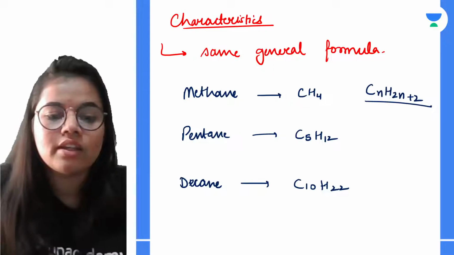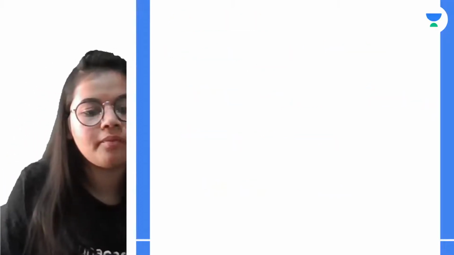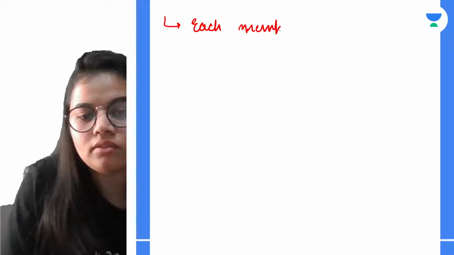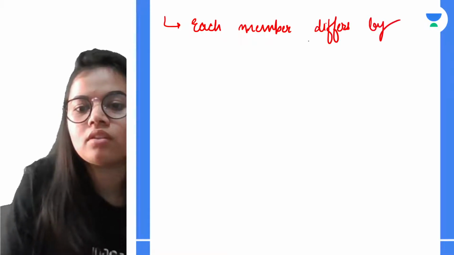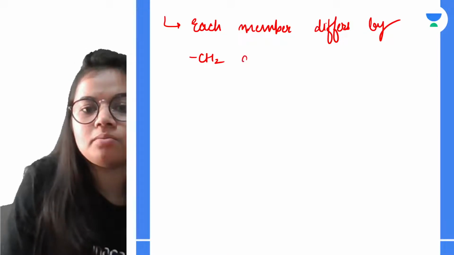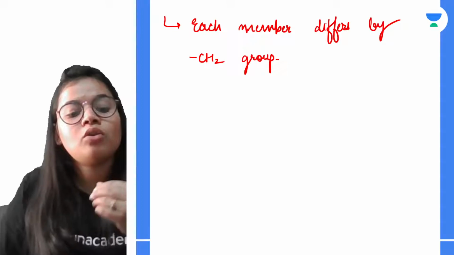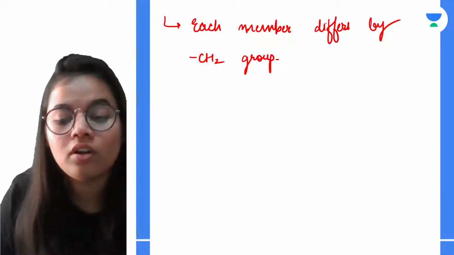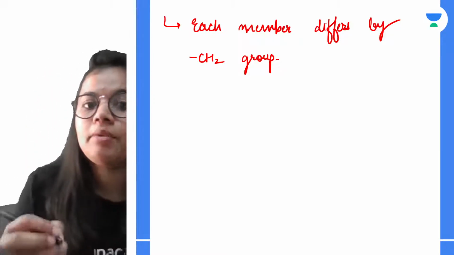Next, each member of the series differs by a CH2 group. Students, it is not only in the alkanes or alkenes or alkynes, this will be there in every homologous series.